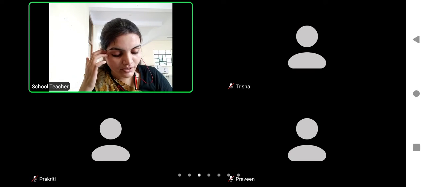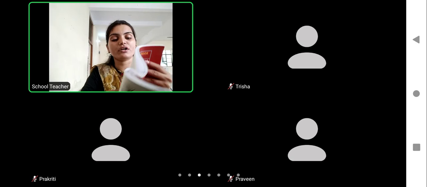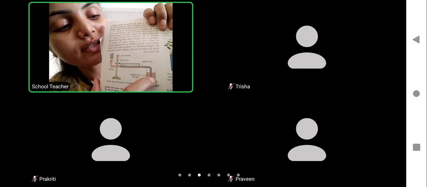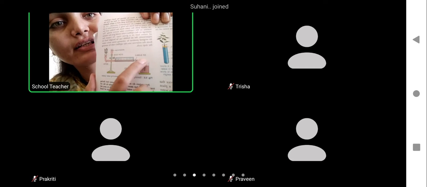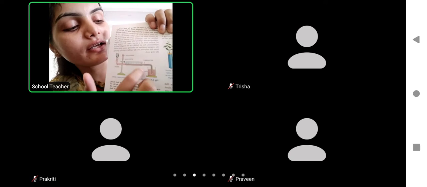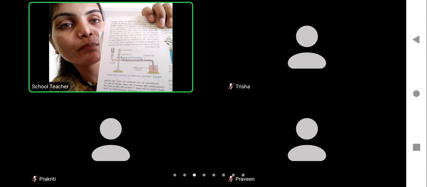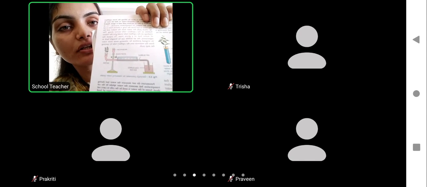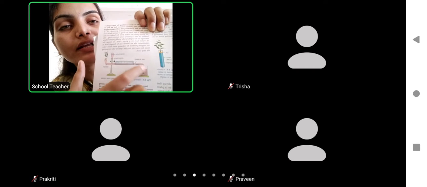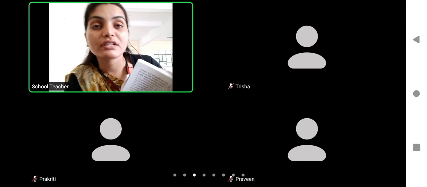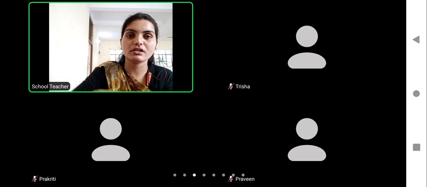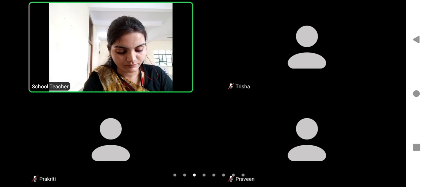Understood? See, you can see a rise in water in this capillary which is coming from the beaker. Here you can see now. So why, see here nothing is present for the exertion of pressure, but still the water level is coming upside. So this is because of the transpirational pull. Understood?